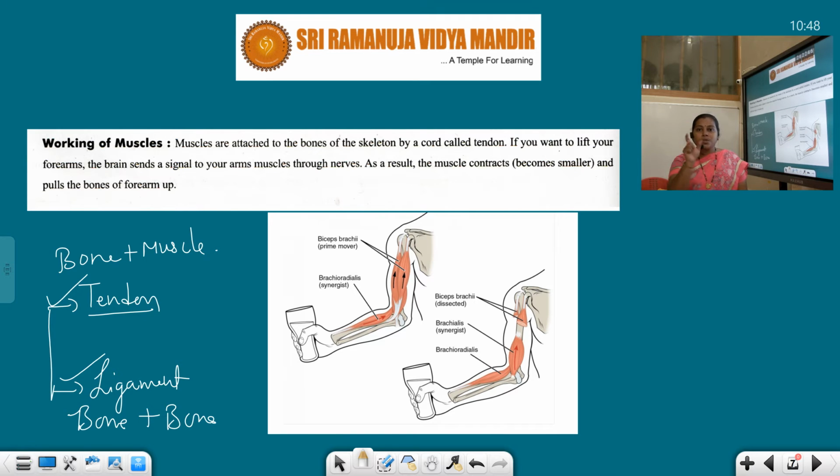That is nothing but the central nervous system, CNS. First our brain should send the signals through the nerve cells or nerve fibers, in the form of nerve impulse